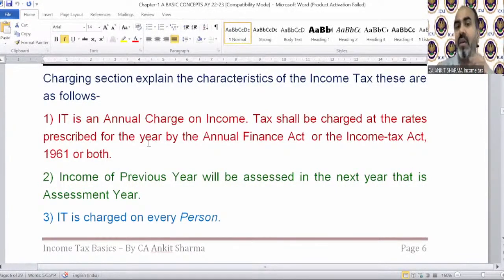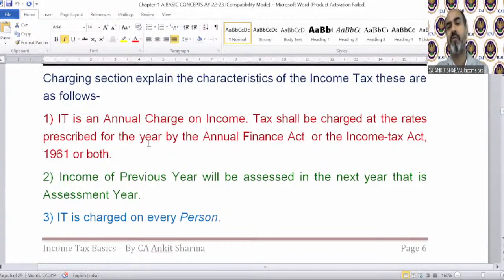So it's not like Eid, which comes twice. It's not like any other festival which comes twice or thrice in a year. So income tax is like an annual charge on income. You have to pay tax annually. You cannot escape it. You cannot combine it. If you do this, you need to bear the penalty.